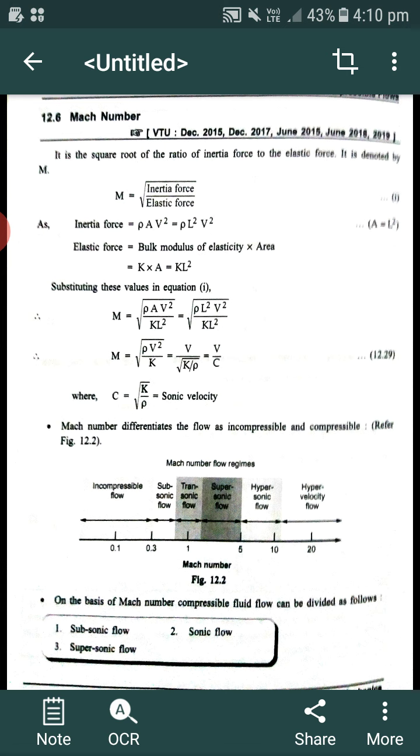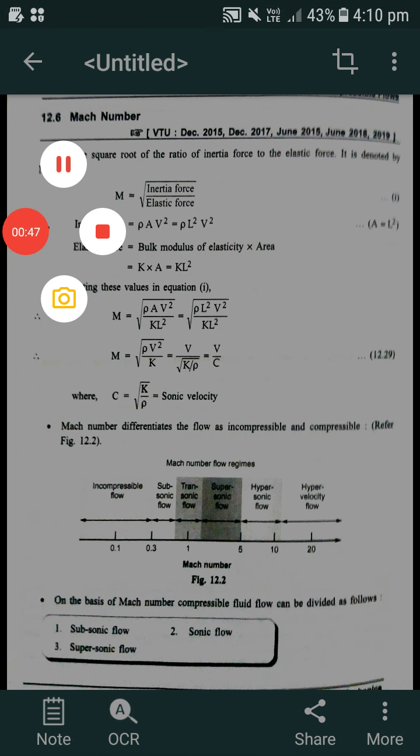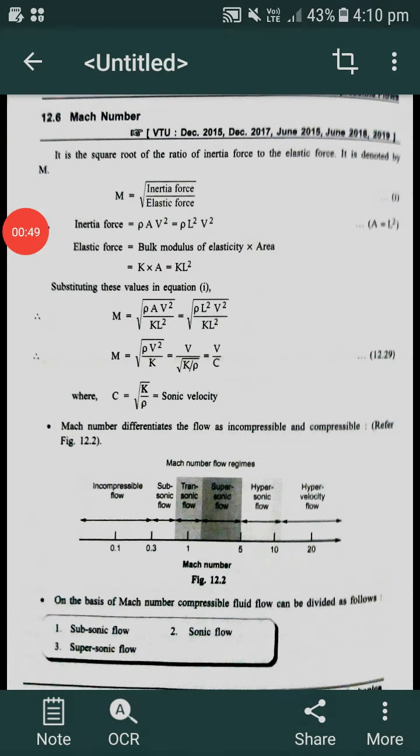What is Mach number? Mach number is a dimensionless term. It is non-dimensional. It is denoted by M. It is very important in compressible flows. Mach number is given by the square root of inertia force to the elastic force.